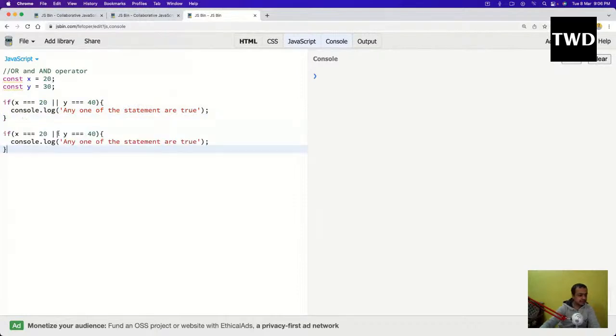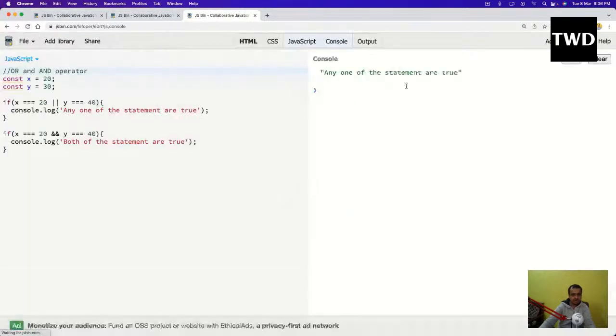Then I will have the AND operator. AND operator literally means both of the statements are true. In the OR operator, if any of the statements is true, it will go inside. Here, if both of them need to be true, then only it will go inside. So if I run it, any one of the statements is true is running, not the both-true one, because here this one is true and this one is false. Same thing here. That's how the AND and OR operators work.